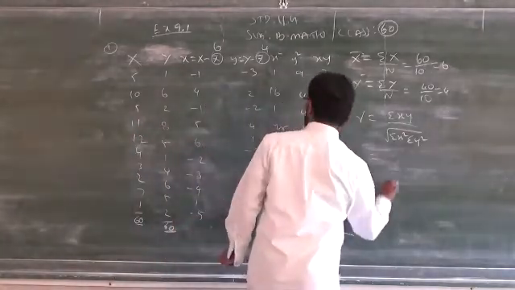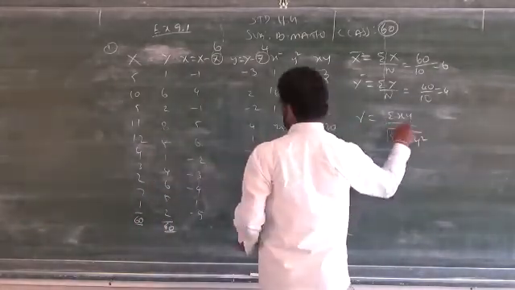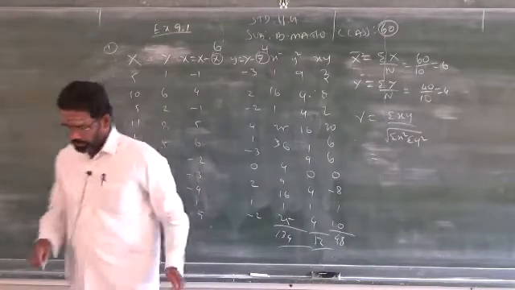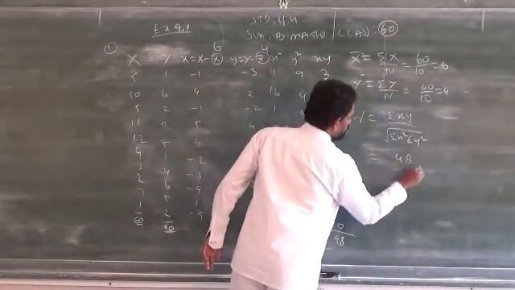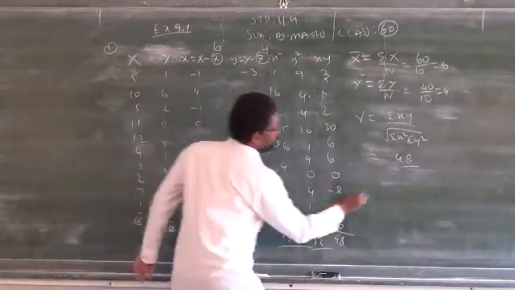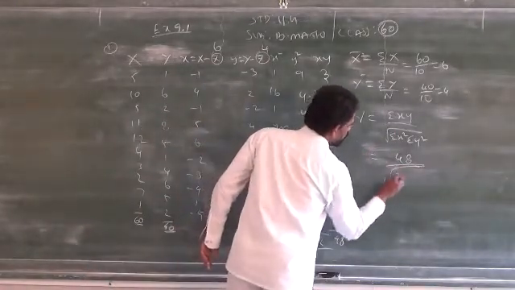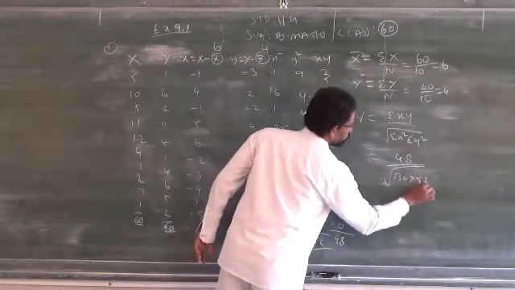Now I know all the information in this tabular column. You just have to substitute. What is summation xy? Summation xy is 48. This total is 48. Summation x square is 134, square root of 134 into summation y square, which is 52.